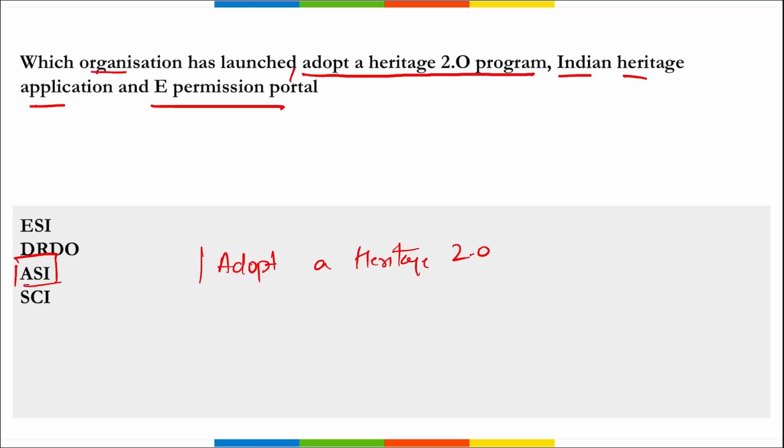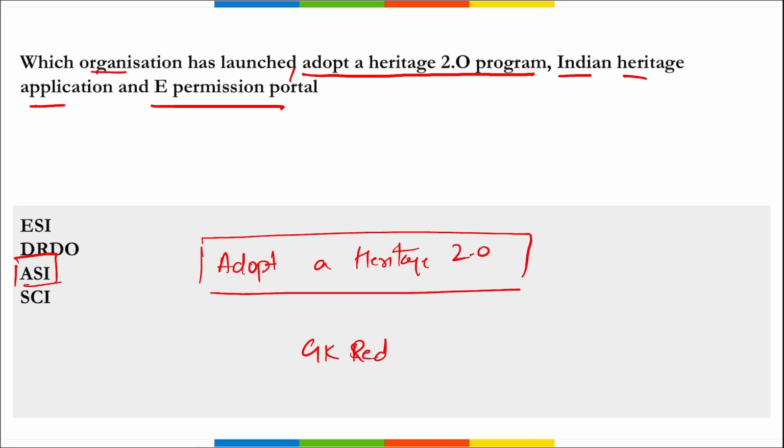I repeat, this Adopt a Heritage 2.0 program was launched to collaborate with the corporate stakeholders for the preservation of monuments. This program was launched by G. Kishan Reddy. He's our Minister of Culture, Tourism and Development of Northeastern region. Then the app was named Indian Heritage. Here you can see the Indian Heritage application was launched. Along with this Indian Heritage, the e-permission portal was also launched.